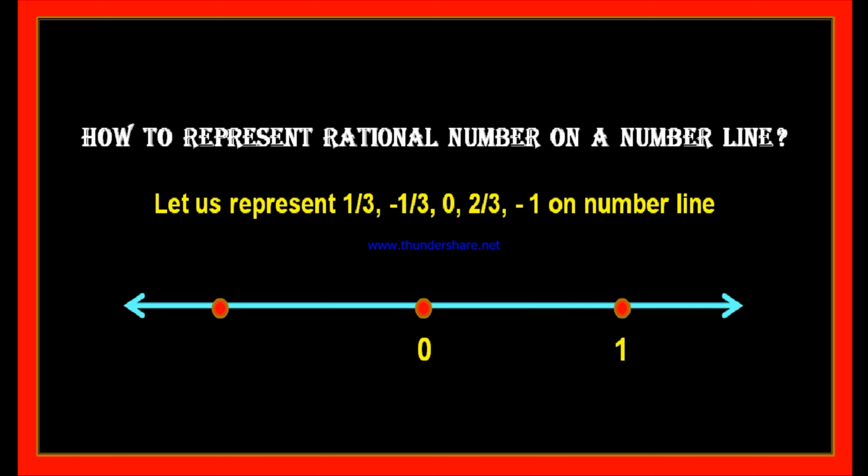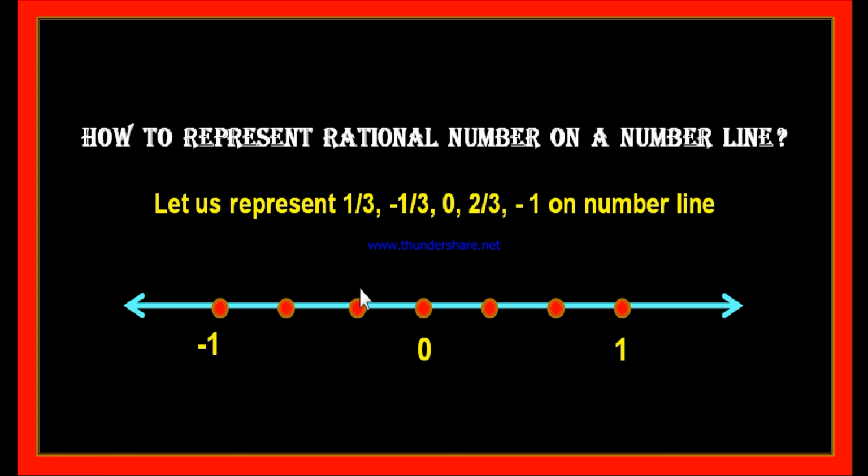After representing 0, this point with +1 and this point with -1, what to do is we have to look at the given fractions. In all the given fractions, the denominator is 3. Therefore the total distance from 0 to 1 is to be divided into 3 equal parts. In order to divide it into 3 equal parts, let us take 2 points. This is one point and this is the second point. By means of these 2 points, the total distance from 0 to 1 is divided into 1, 2 and 3 equal parts. All these 3 parts are equal.